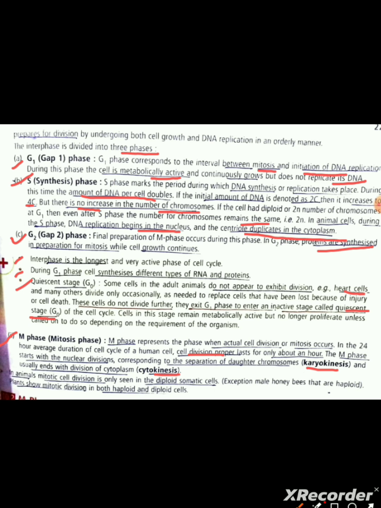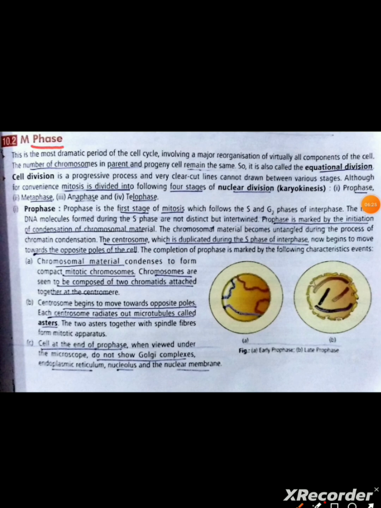In animals, mitotic cell division is only seen in the diploid somatic cells, exception male honey bees that are haploid. Plants show mitotic division in both haploid and diploid cells. M phase.